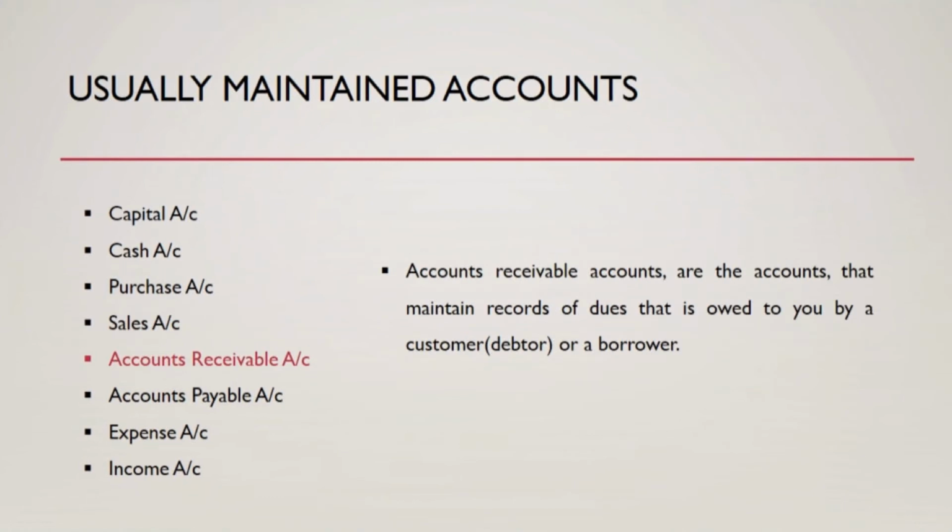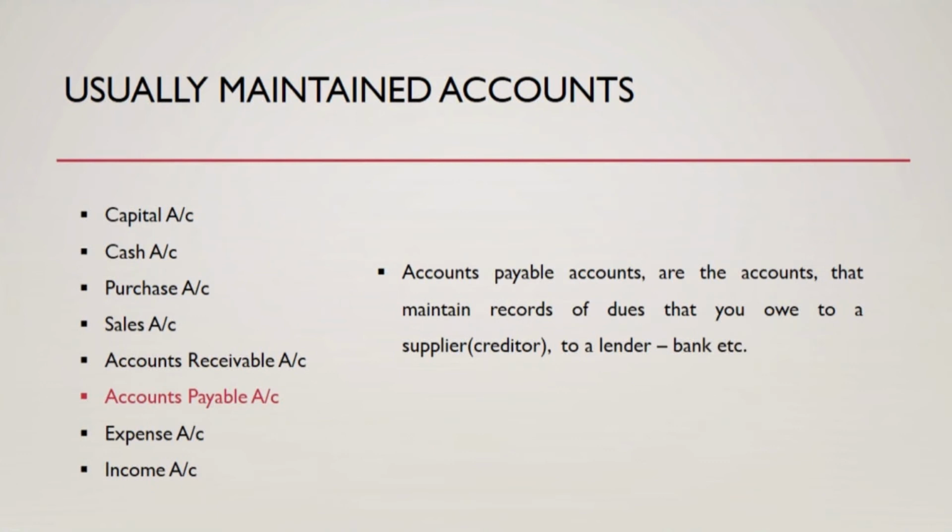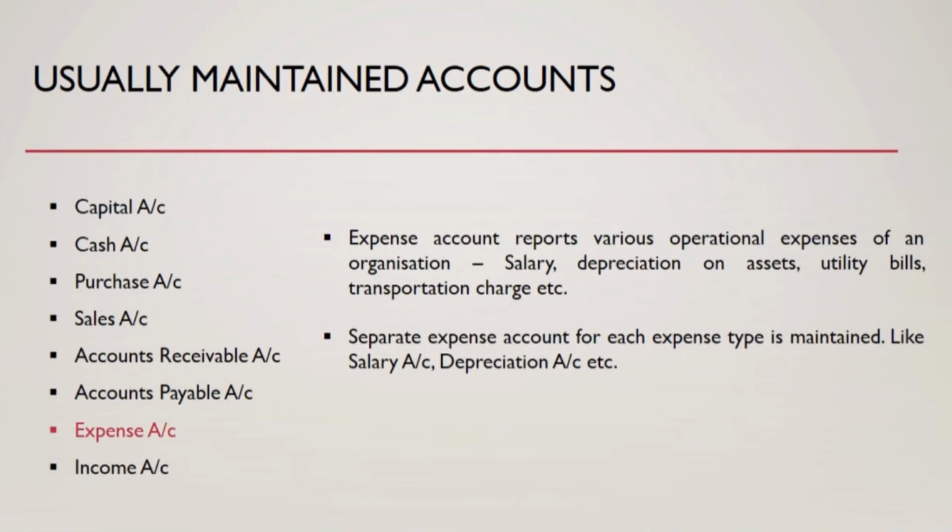Accounts receivable accounts maintain records of dues that are owed to you by a customer or a borrower. So under this account, we maintain records of those customers to whom we have made credit sales. And under accounts payable accounts, we maintain records of dues that we owe to others, like a supplier, or to a lender, like a bank or any lending organization. And under expense accounts, we maintain records of expenses. So, there could be various operational expenses for an organization.